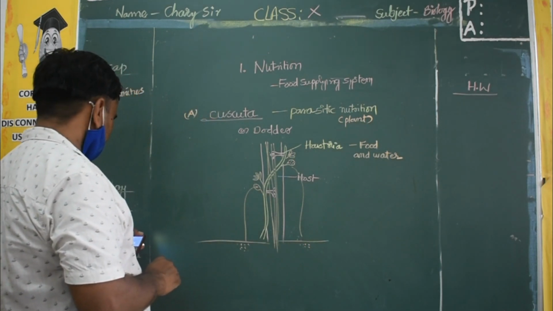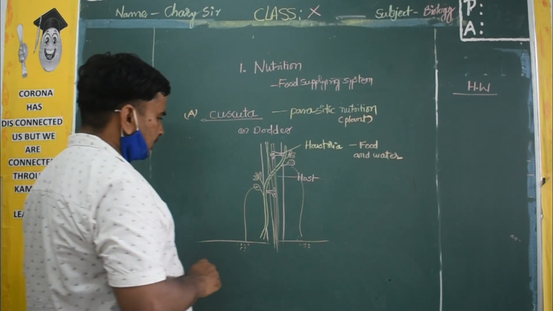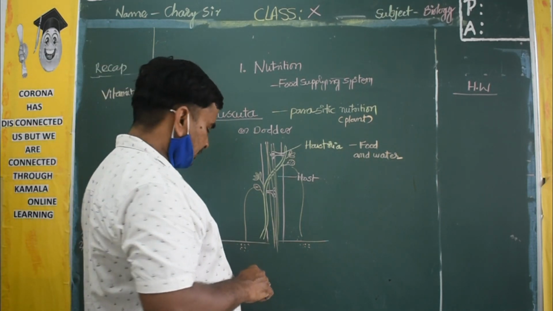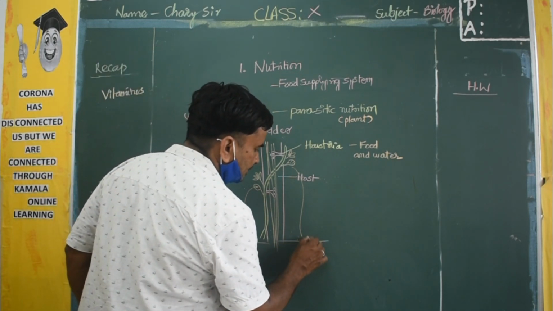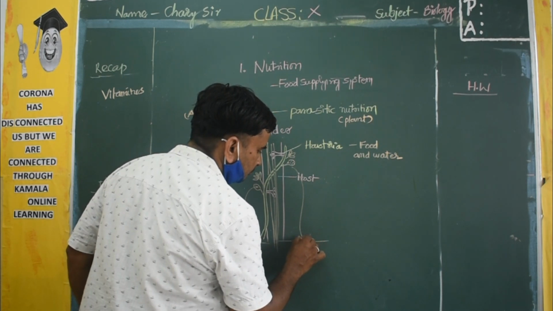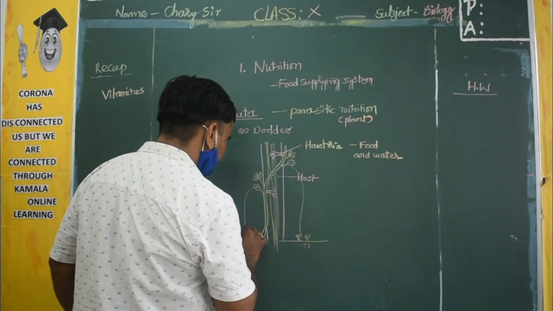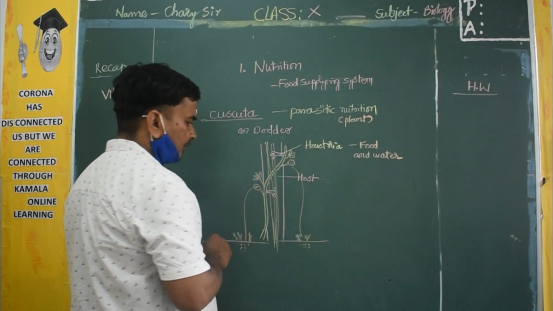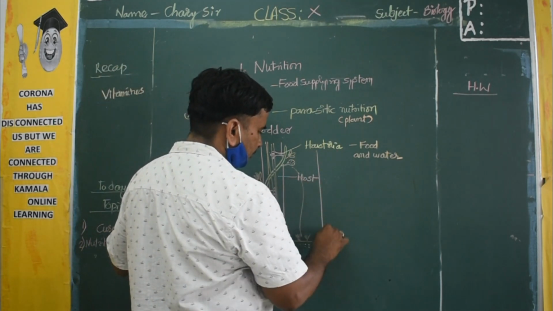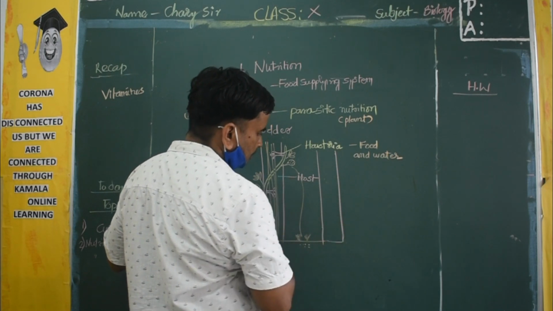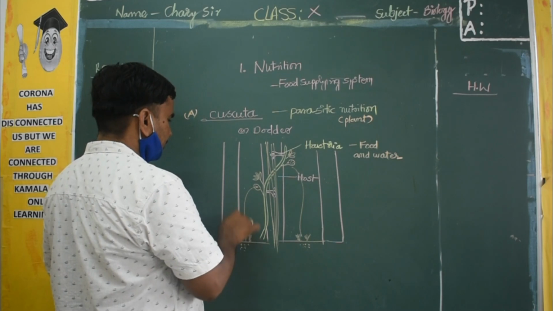What happens? These seeds germinate again. Again another host plant will be there, side by side, another host plant.